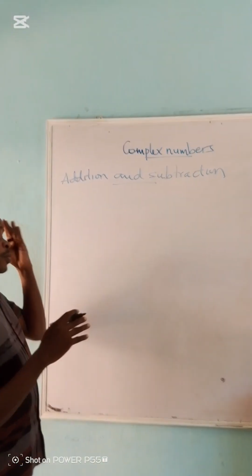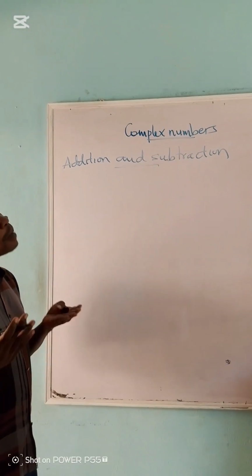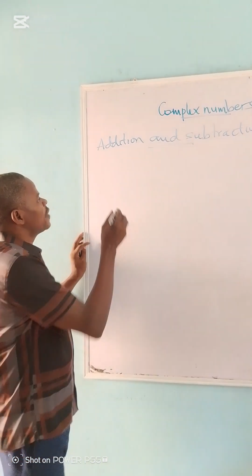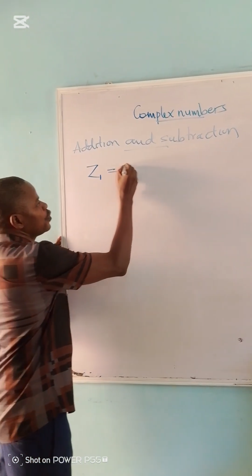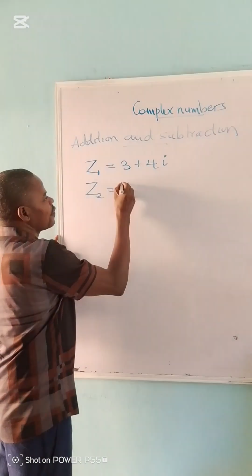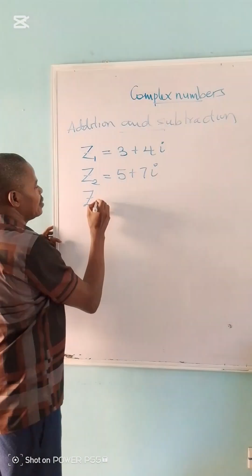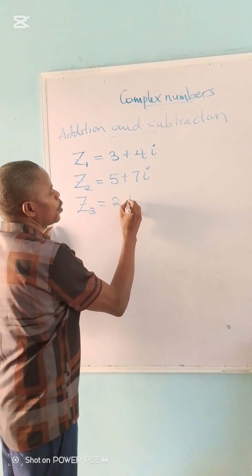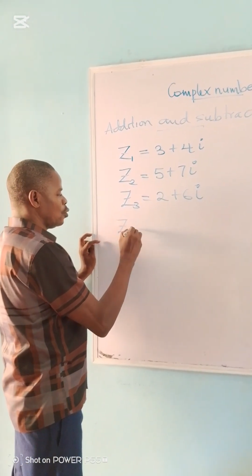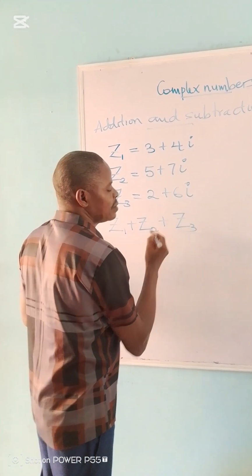Okay, now the addition and subtraction of complex numbers. I want to see how to add and how to subtract a complex number from another complex number. If I'm given z1 equal to 3 plus 4i, z2 equal to 5 plus 7i, and z3 equal to 2 plus 6i, we can compute z1 plus z2 plus z3.